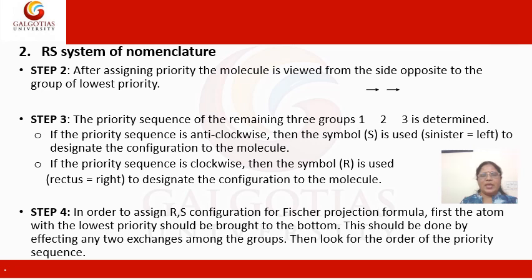If the priority sequence is clockwise, then the symbol R is used. R means rectus and the meaning of that is right. So we could understand if the priority sequence is anti-clockwise, then S, and if it is clockwise, then it is R.